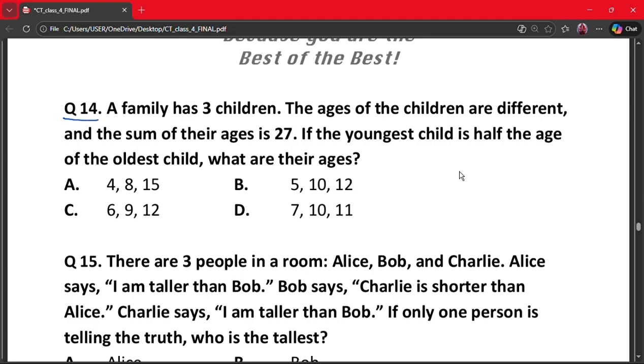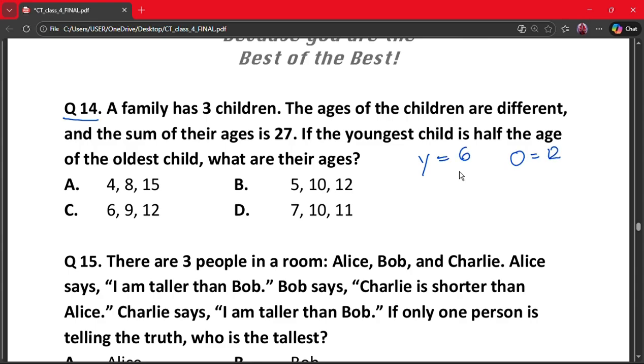A family has 3 children. The ages of the children are different and the sum of their ages is 27. If the youngest child is half the age of the oldest child, what are their ages? A. 4, 8 and 15, B. 5, 10 and 12, C. 6, 9 and 12 and D. 7, 10 and 11. So youngest was 6 and oldest was 12.